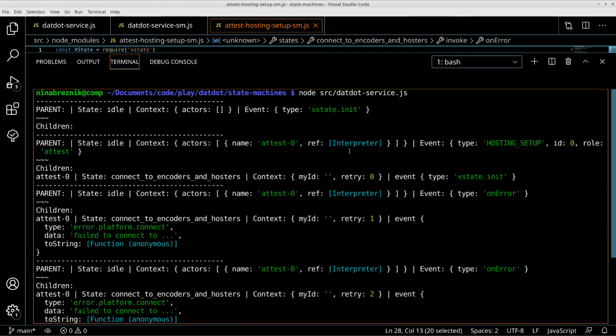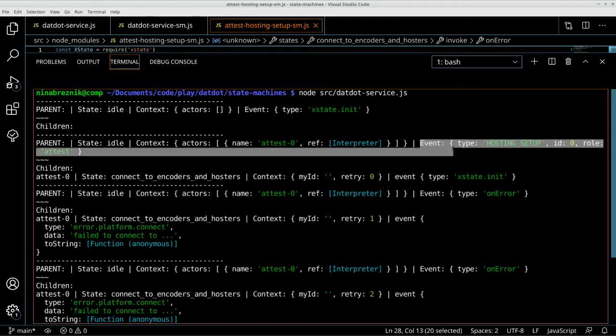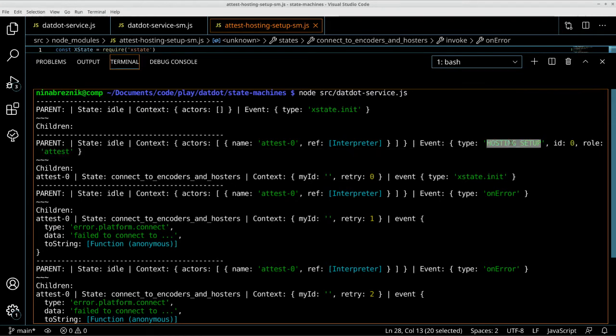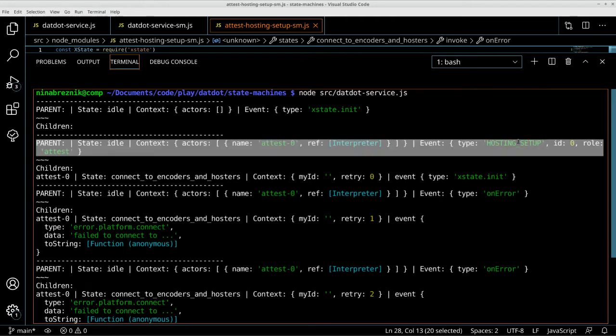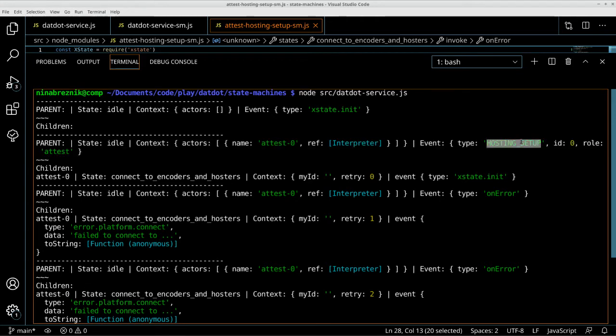So this is the parent and the events that the parent is getting. The first one is it got it from, I don't know, the chain or something, and then it triggers the event and this creates a new state machine, a sub-state machine. So we initialize it here, and then we're trying to connect to the encoders and hosters, which is the initial state.